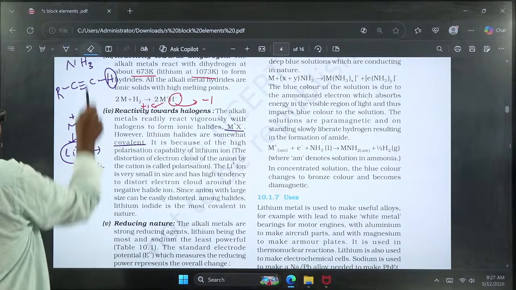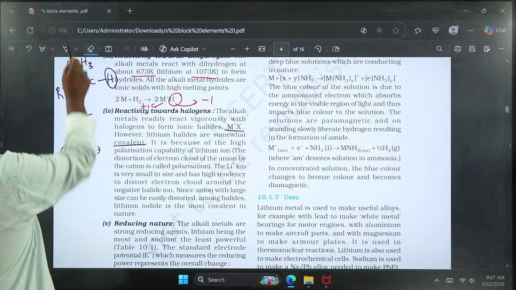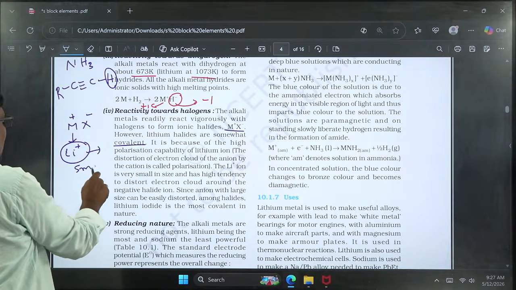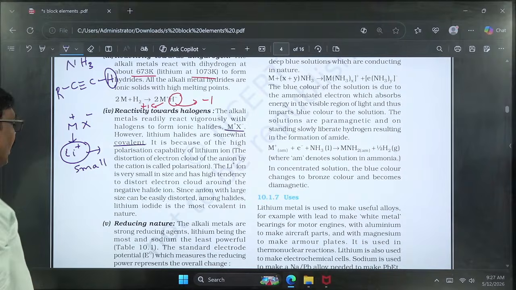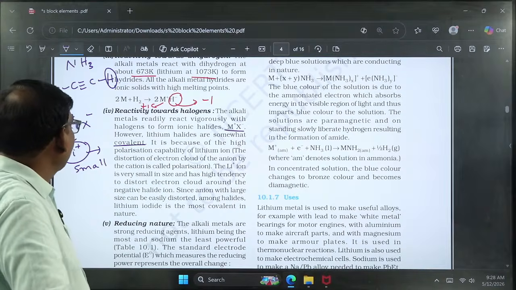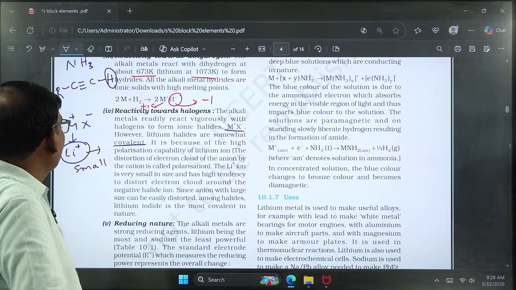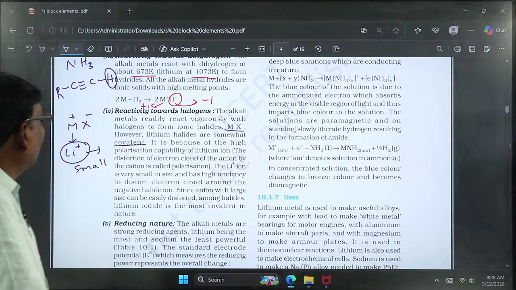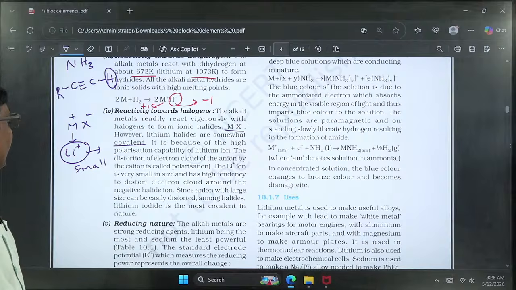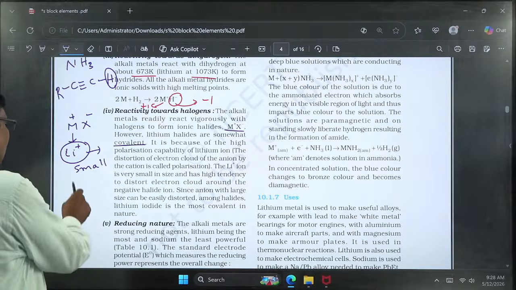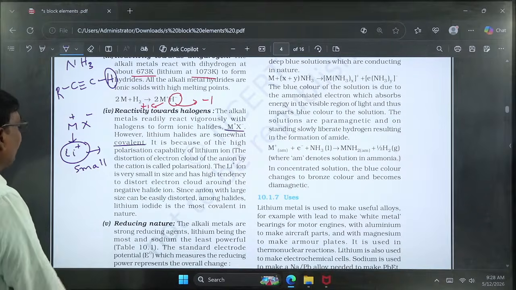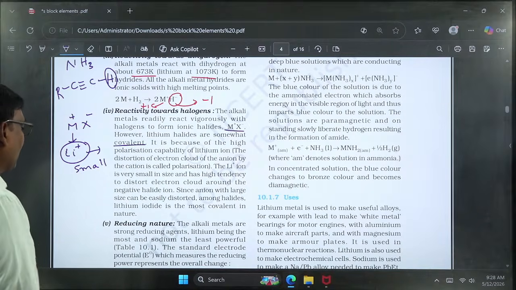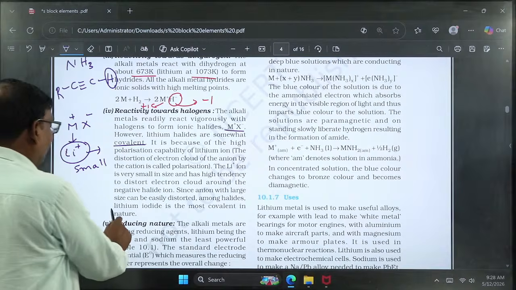We know the ionic or covalent character can be identified by using Fajans' rules. According to Fajans' rules, the smaller the cation and the larger the anion, the more the covalent character. That's why the compounds formed by lithium will be covalent, especially lithium iodide.